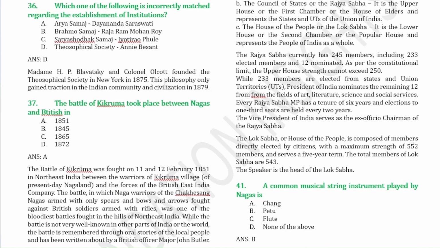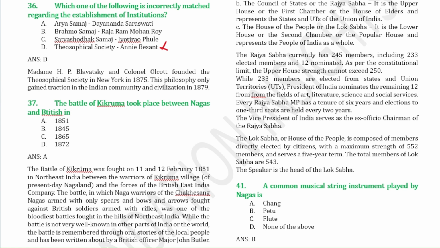Which one of the following is incorrectly matched? So we have to find the one that is incorrectly matched. The Theosophical Society was founded by Madam H. Blavatsky and Colonel Olcott. So this one is not correctly matched, so option D would be your answer.